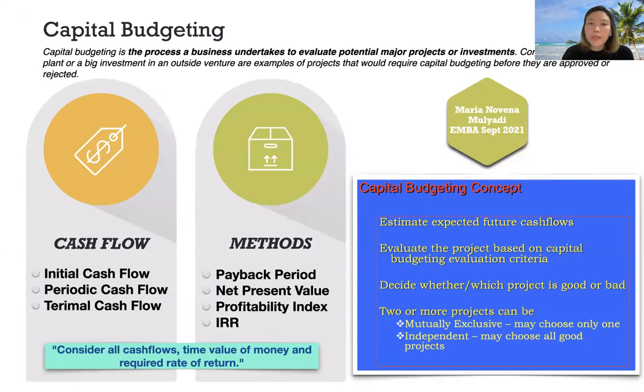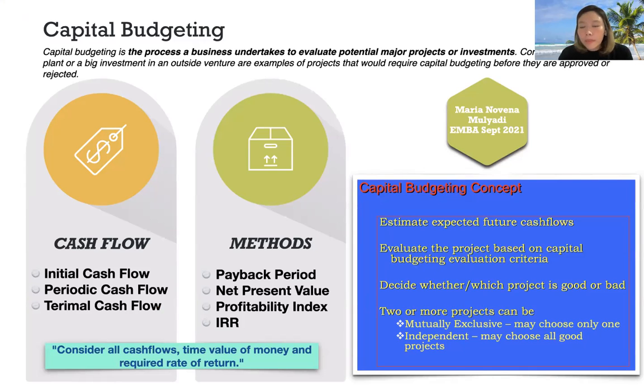Capital budgeting is the process a business undertakes to evaluate potential major projects or investments. Plant or big investment in an outside venture are examples of projects that will require capital budgeting before it is done. Number 1, we should analyze the cash flow: initial cash flow, periodic cash flow, terminal cash flow, and the methods we could use: payback period, net present value, profitability index, and IRR. Consider all cash flow, time value of money, and required rate of return.